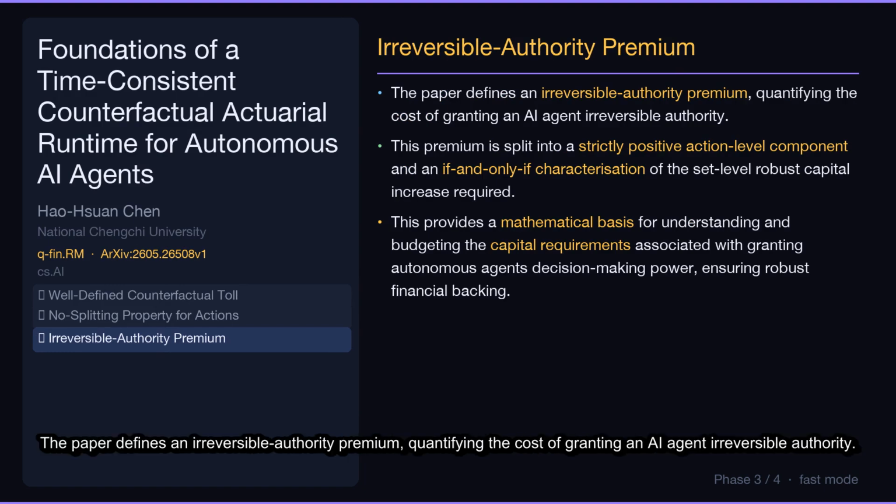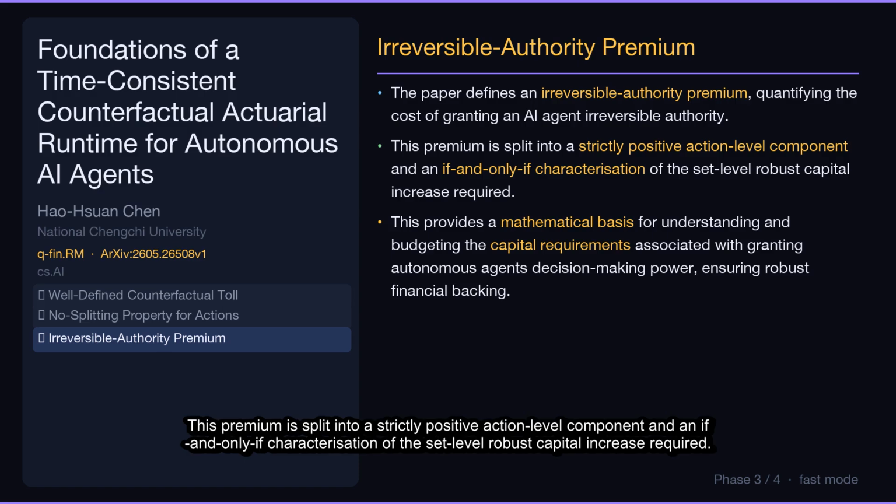Contribution 3. Irreversible authority premium. The paper defines an irreversible authority premium, quantifying the cost of granting an AI agent irreversible authority. This premium is split into a strictly positive action level component and an if and only if characterization of the set level robust capital increase required.